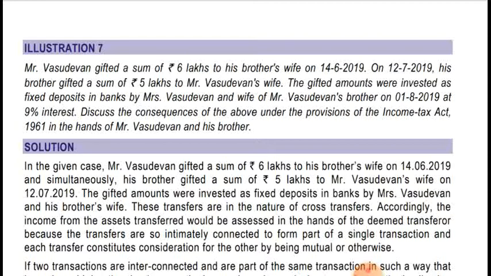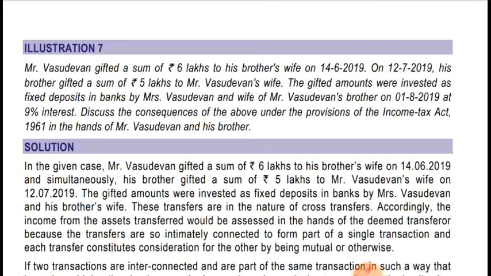Vasudevan and the wife of Mr. Vasudevan's brother on 1st August 2019 at 9% interest. Discuss the consequence of the above under the provisions of the Income Tax Act 1961 in the hands of Mr. Vasudevan and his brother.